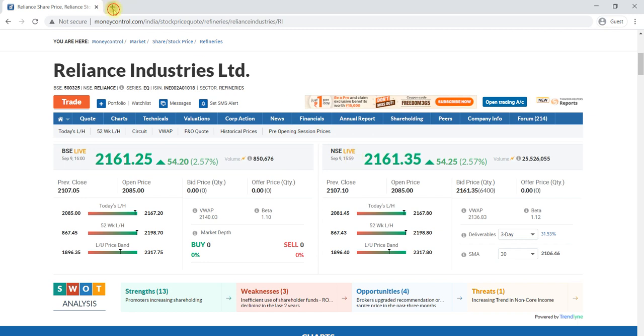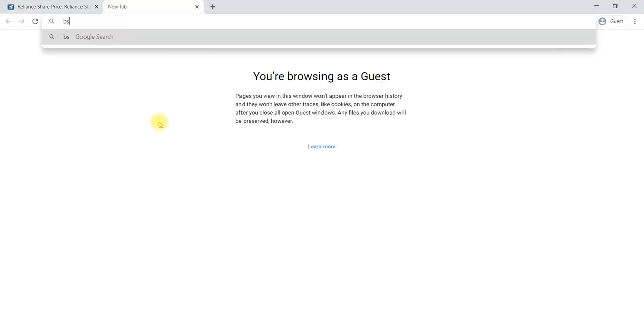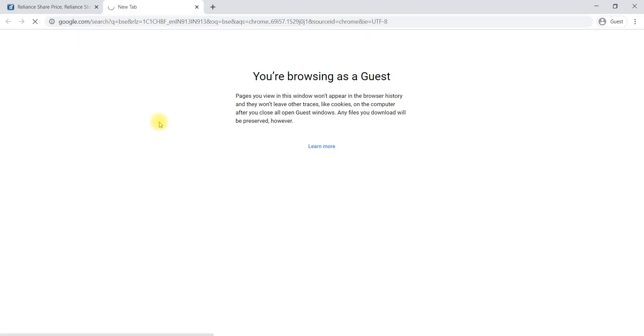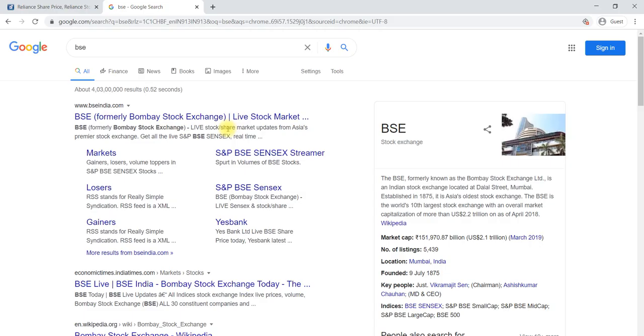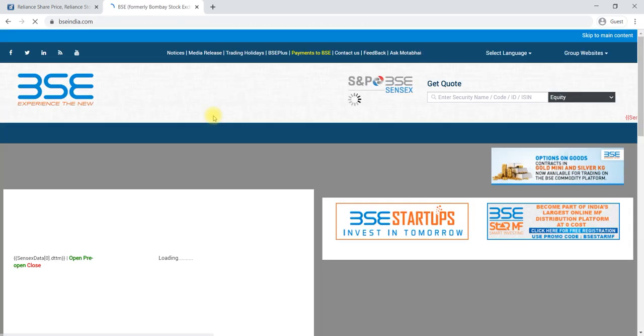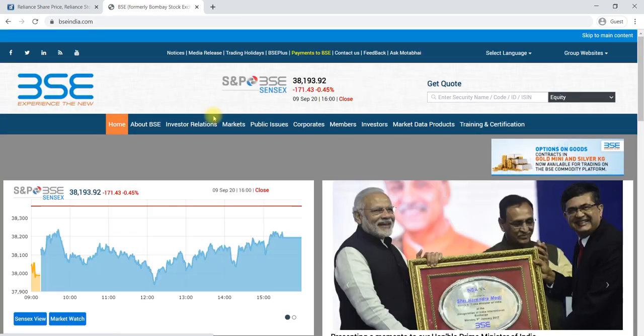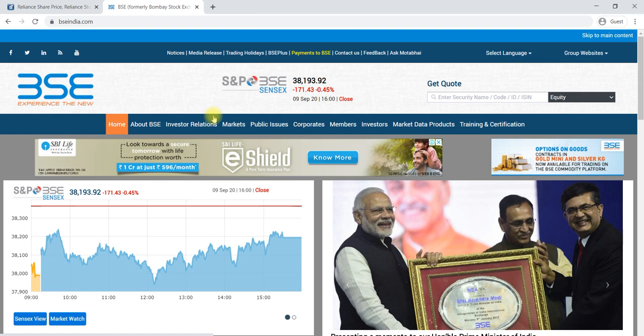You can type in your browser BSE, Bombay Stock Exchange. This is the oldest stock exchange in India, established in 1875, before independence. Near 150 years now, a 145 years old stock exchange. This is the one platform, BSE, Bombay Stock Exchange.